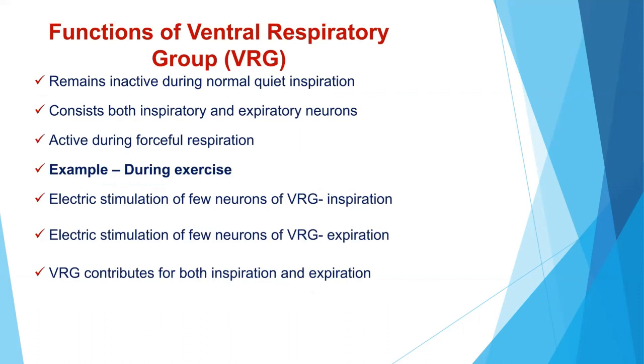So the functions of the ventral respiratory group: it remains inactive during normal quiet inspiration, consists of both inspiratory and expiratory neurons, and is active during forceful respiration. For example, during exercise, there is electrical stimulation of a few neurons of the ventral respiratory group which cause inspiration, and a few neurons which may cause expiration. So the VRG contributes to both inspiration and expiration.